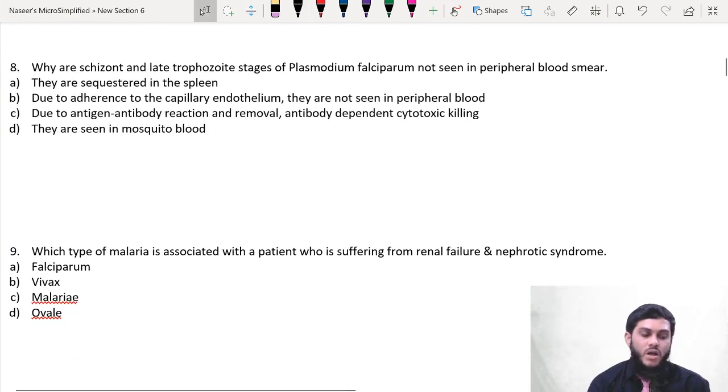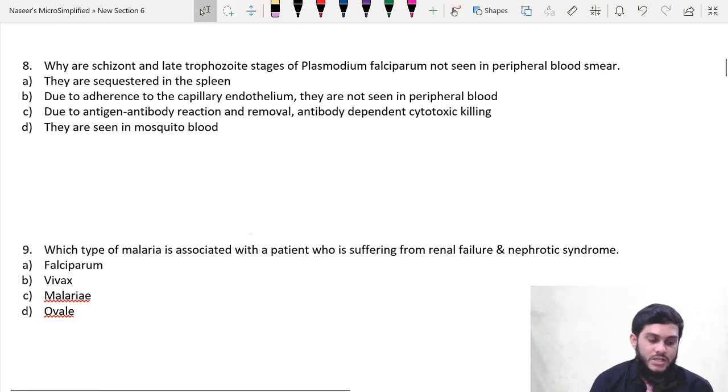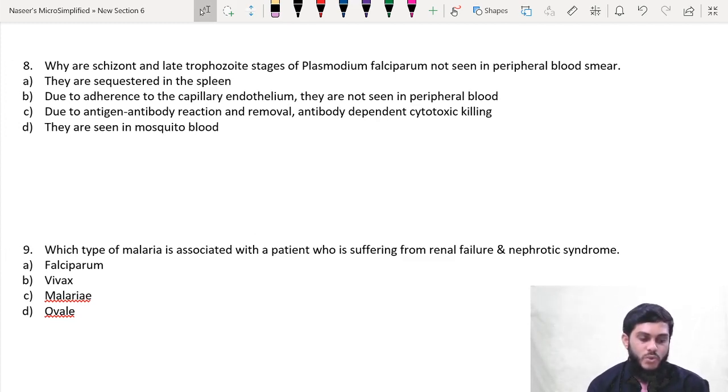Now the 8th question: why are schizont and late trophozoite stages of Plasmodium falciparum not seen in peripheral blood smear, right? This is one of the differentiating points between Vivax and Plasmodium falciparum. Schizonts are seen in the peripheral blood smear of Vivax, but schizonts are not seen in the peripheral blood smear of falciparum. So they are asking why. The answer is due to adherence to capillary endothelium. The schizonts in falciparum infection are adherent to the endothelium of the capillaries. That's why they are not seen in the peripheral blood, right?